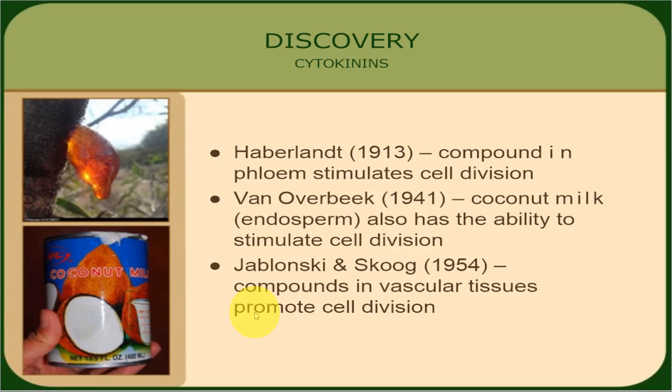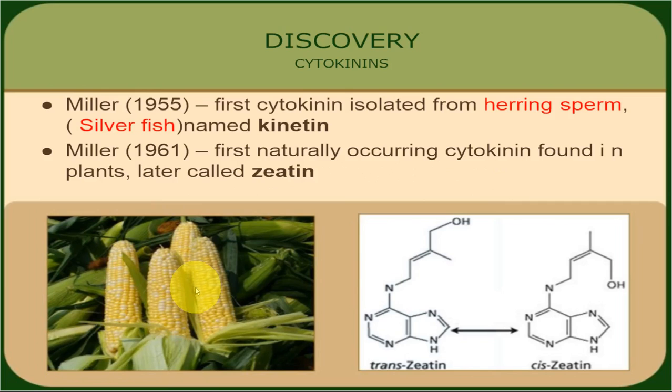Then in 1954, Jablonski and Skoog found in vascular tissues a compound which promotes cell division. Later, all these compounds were found to be related to one hormone, that is cytokinin.